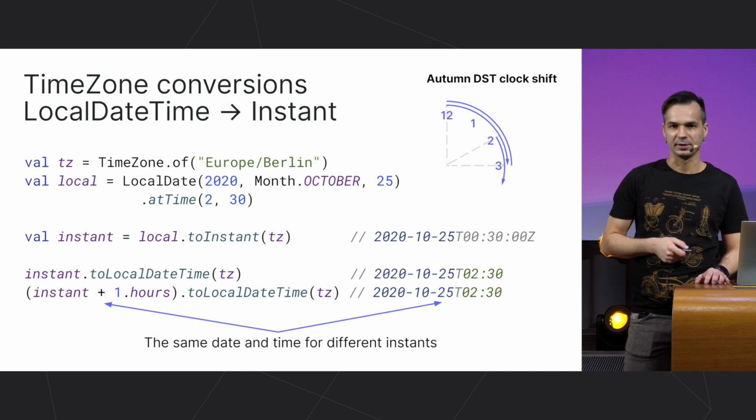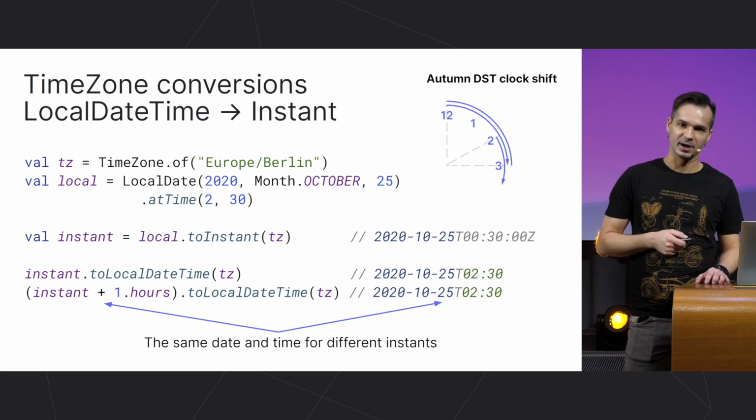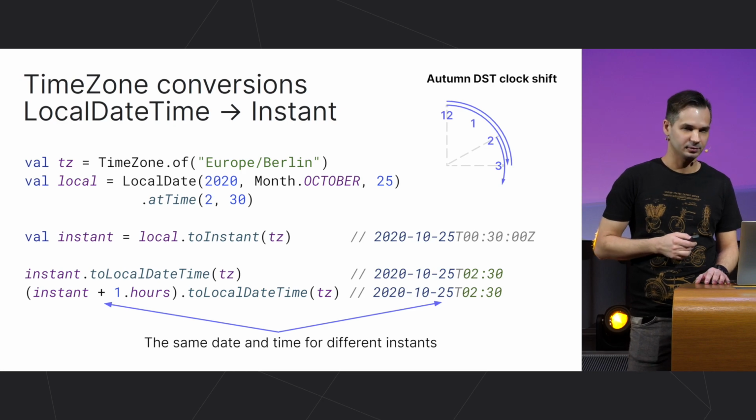The important takeaway here is that the conversion from local datetime to an instant is not always unambiguous, and the conversion in one direction and backwards is not always a round trip.